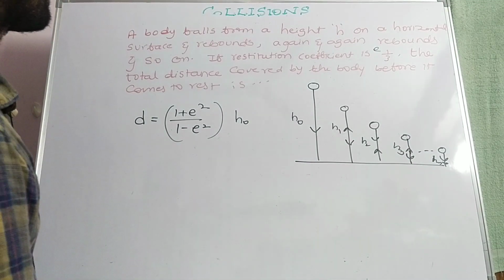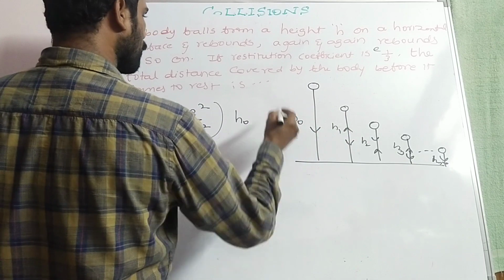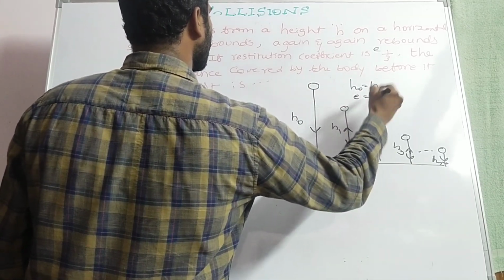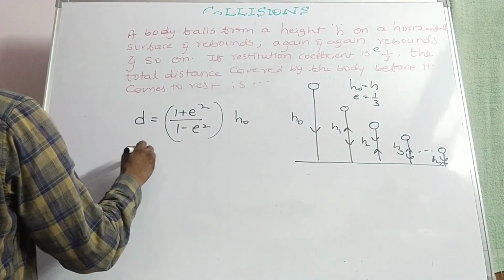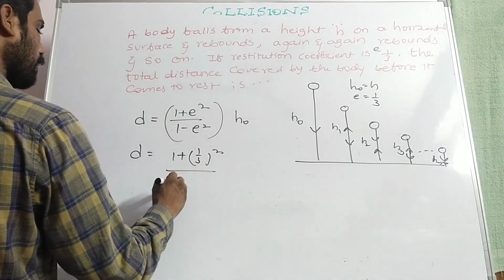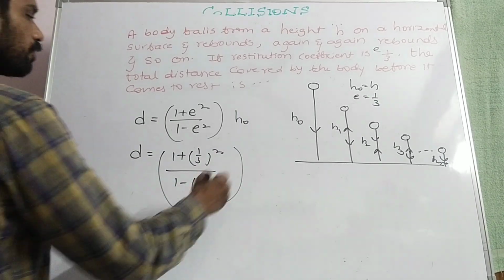So that is only needed here, and the body rebounds from height h only. So given h naught is equal to h, of course, no problem. So h naught is equal to h as well as E is equal to 1 by 3 given. By substituting that, we will get the total distance traveled. That is 1 plus 1 by 3 whole square by 1 minus 1 by 3 whole square into h naught, h.